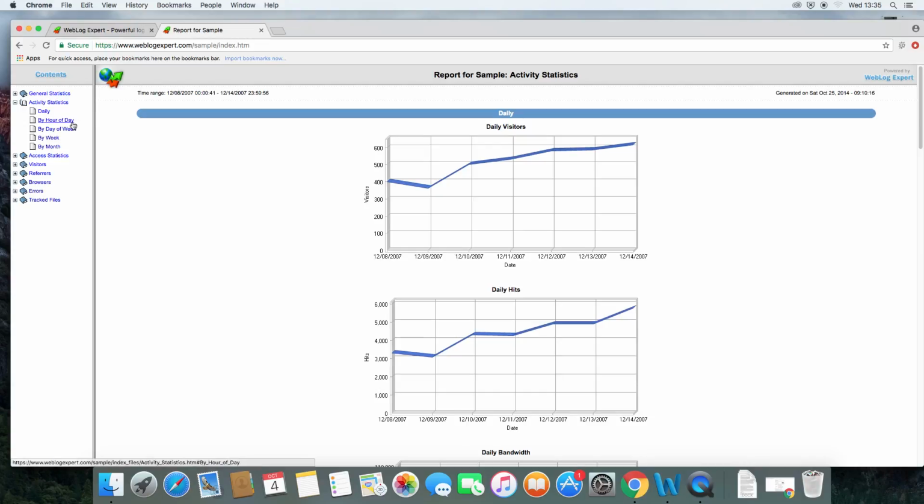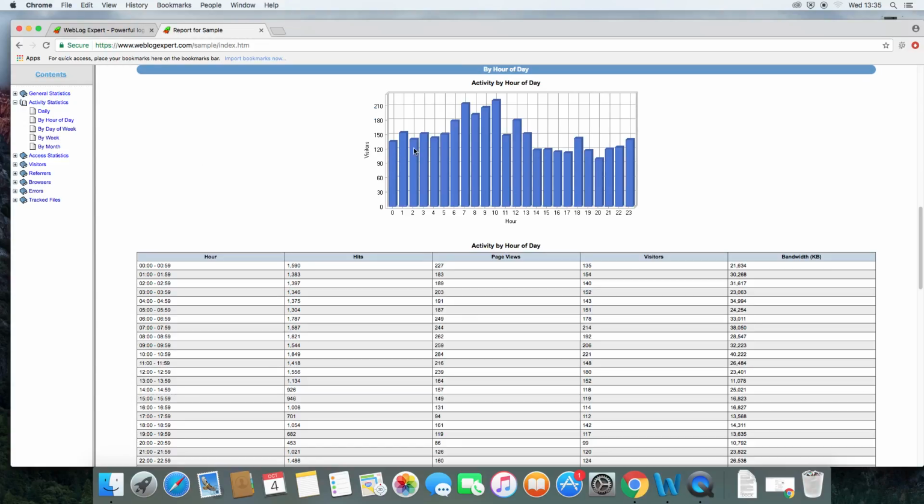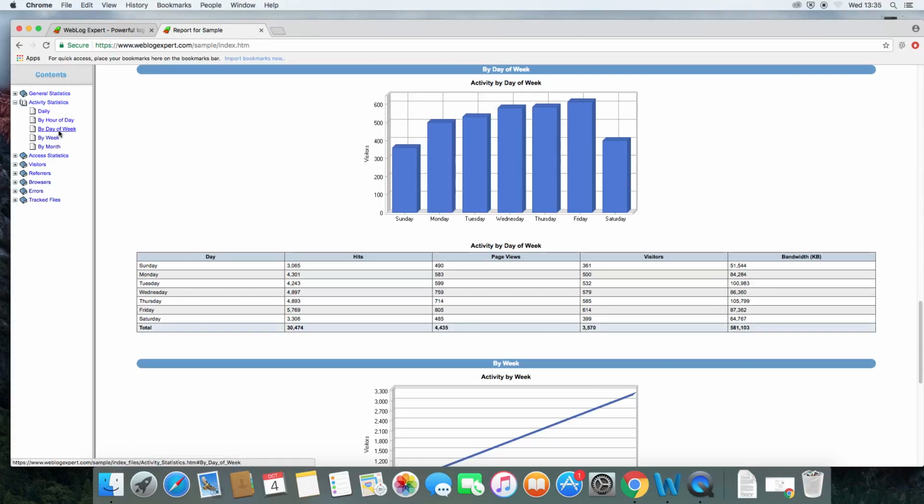And then you can break that down by hour, so you can see that between 7 and 11, you're seeing the highest hits or activity by hour, and you can see that on hour 20, which is 8 o'clock, they are having the lowest amount of visitors to the site. You can look by day of week, so you can see that Friday is always their best performing day, and that Saturday and Sunday are much lower than weekdays.